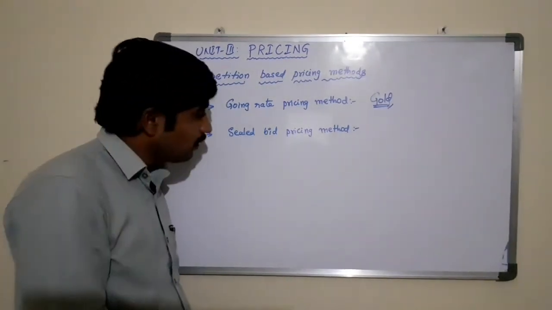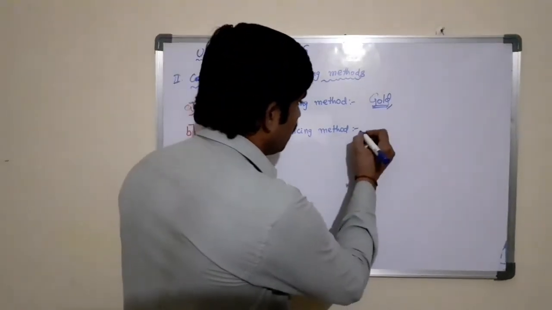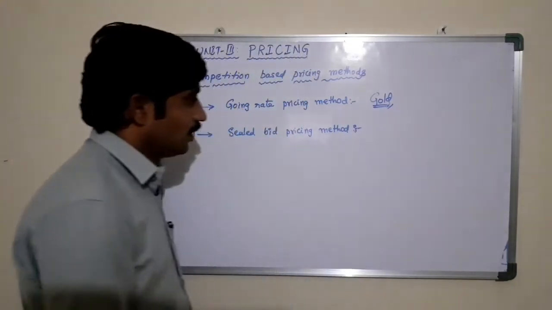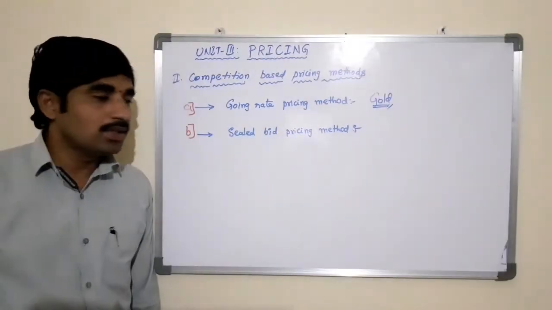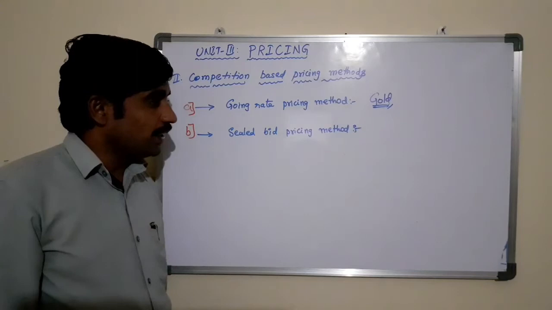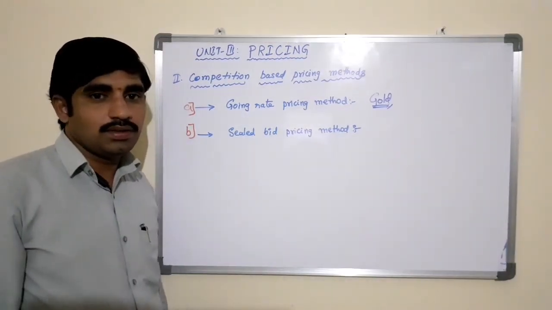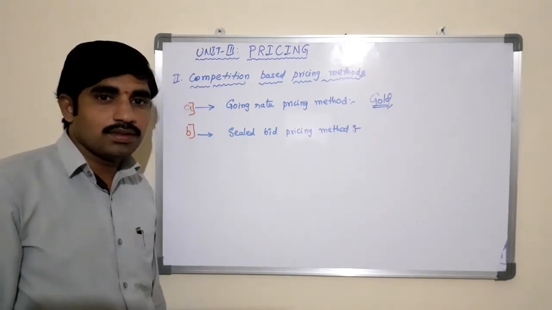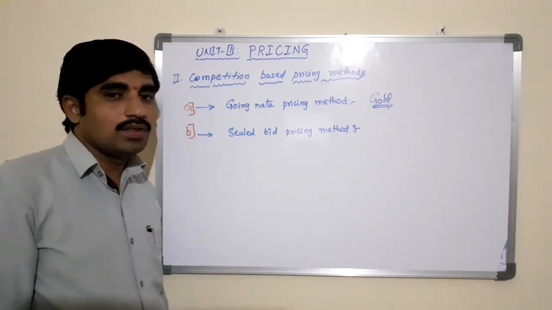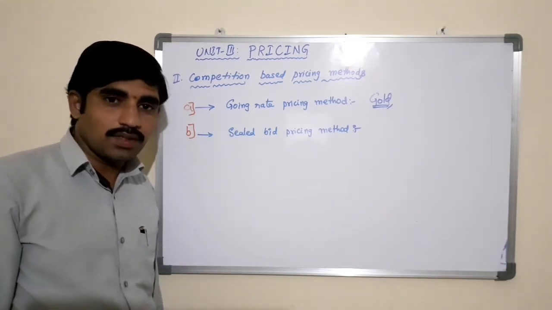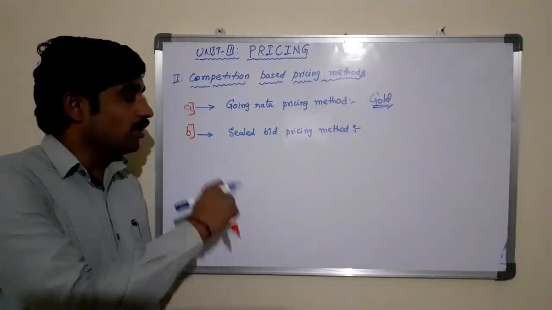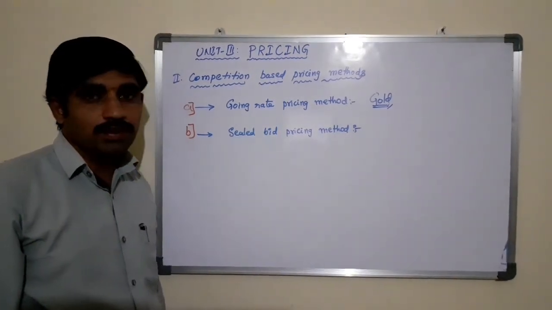The second type of method is the sealed bid pricing method. This is also one of the famous pricing methods under competition. Where there is more competition, and many people want to purchase the products or services, we can adopt a sealed bid pricing method.